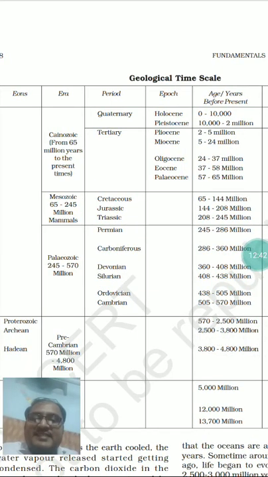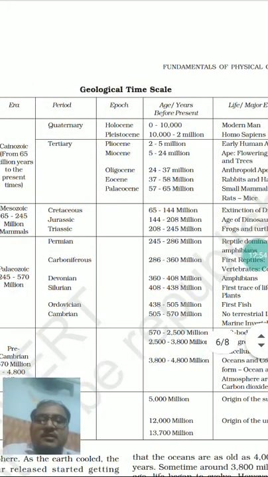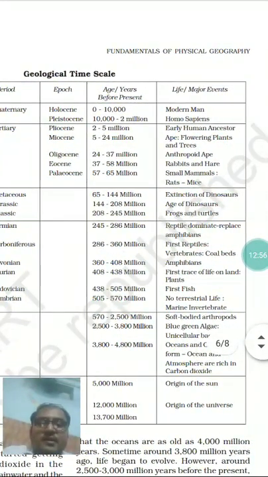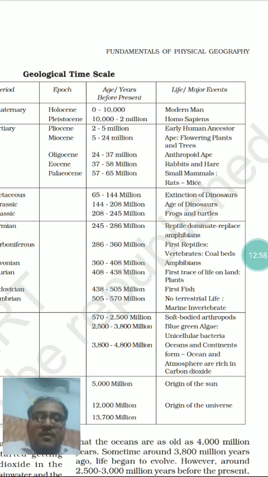During this era there are 6 different, it's not 5, there are 6 different geological time periods, and in these 6 geological time periods there was different development over the entire earth.